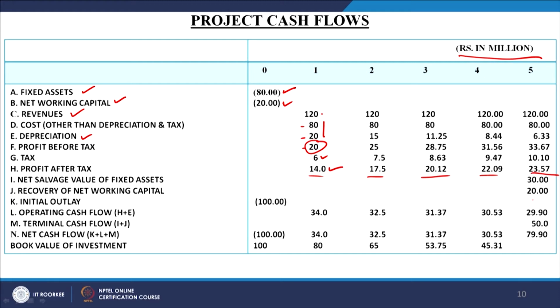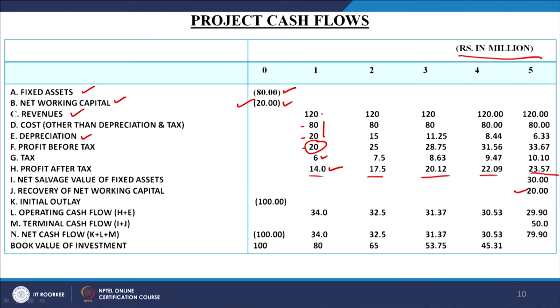So, how much working capital have we invested here? This amount of 20 millions, and that will come back to us. Always mind it, you have to recover the full amount of working capital, because there is no loss of working capital in any form. Whatever funds are invested in working capital for supporting your inventory, credit sales, cash or prepaid expenses, they are realizable in the full amount. So, at the end of the 5th year, when you close down this manufacturing facility, the first source of cash flow will be PAT 23.57, second will be 30 as the salvage value, and the next one will be 20 as the recovery of the working capital, right.